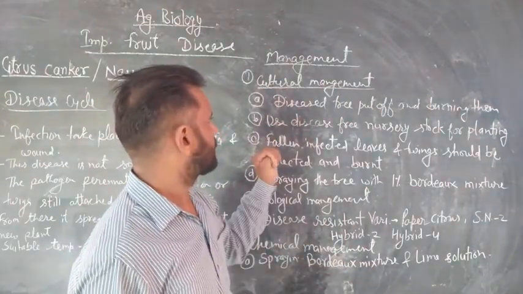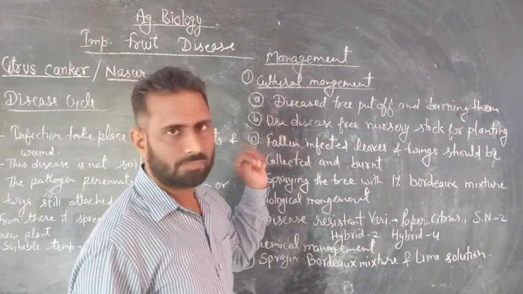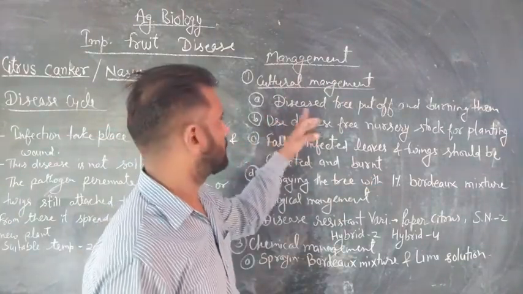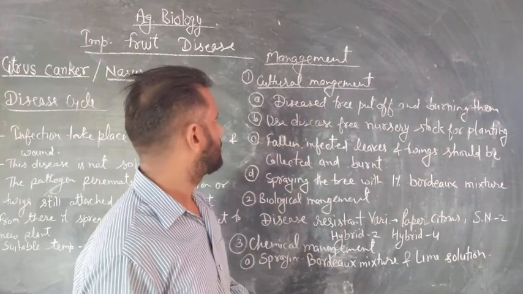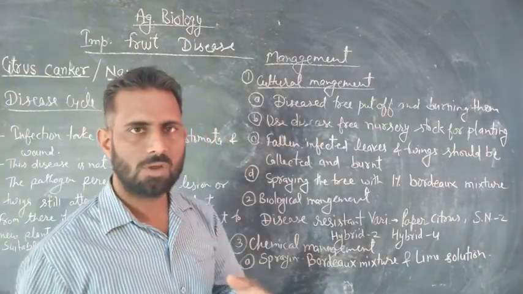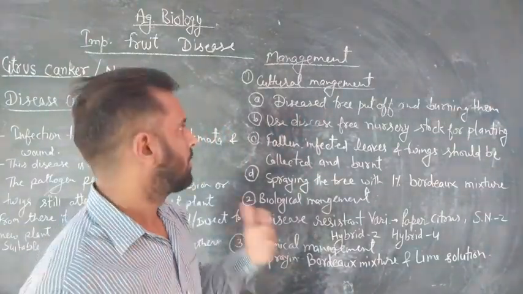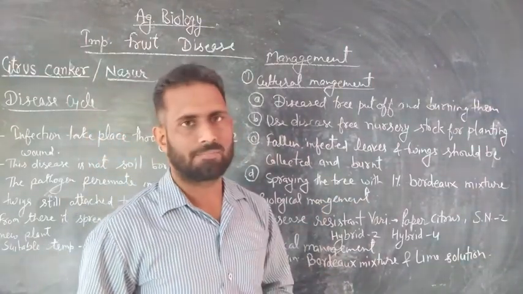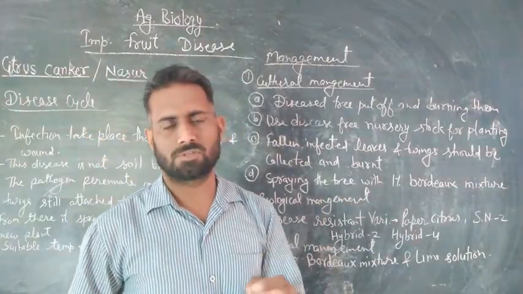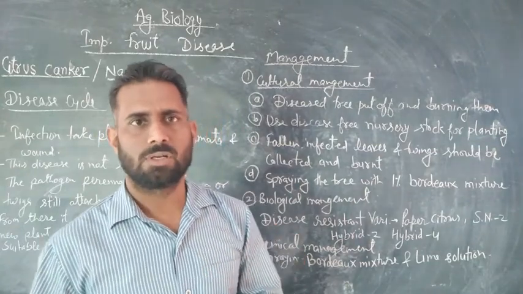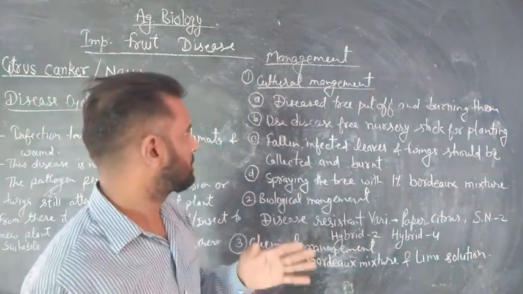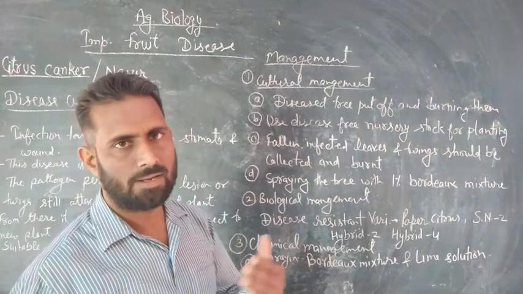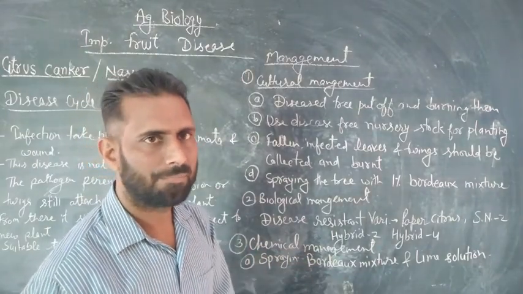In this method, we do some work. First, all the diseased plants should be pulled out from the field and burned.